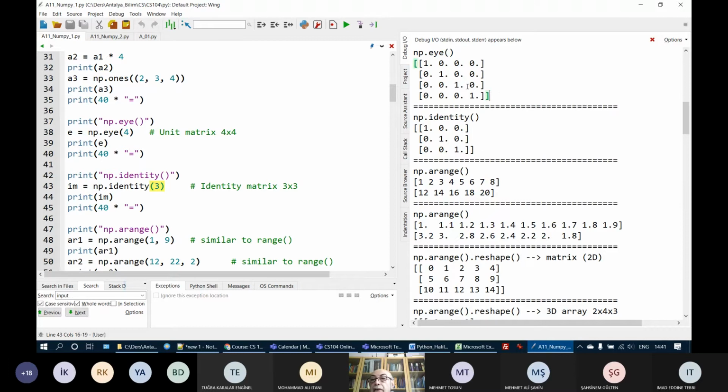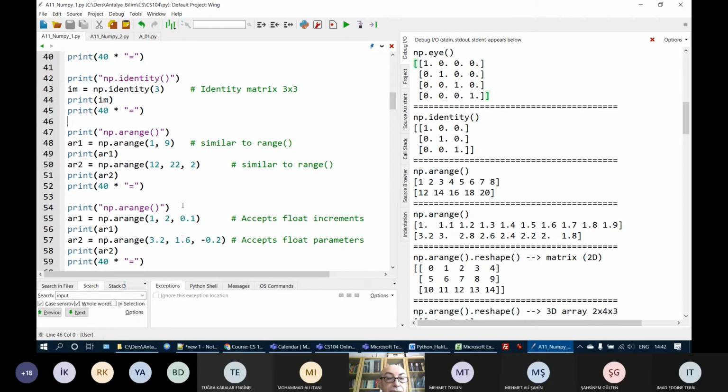When you multiply a unit matrix or identity matrix with a normal matrix, the result will be the matrix itself. Okay, you know that probably from high school. So frequently the identity can be used.